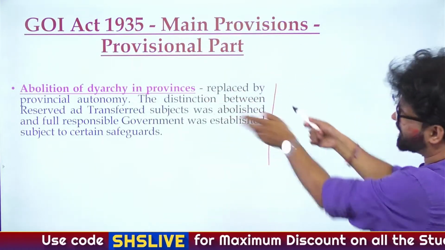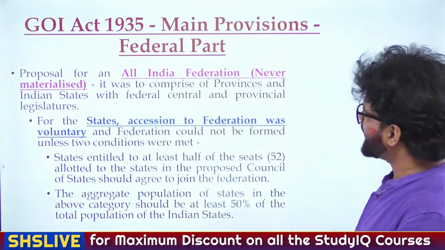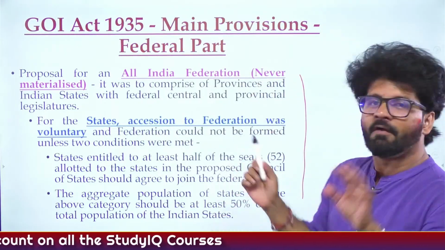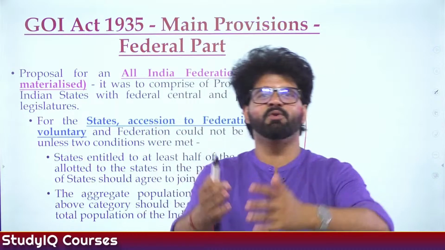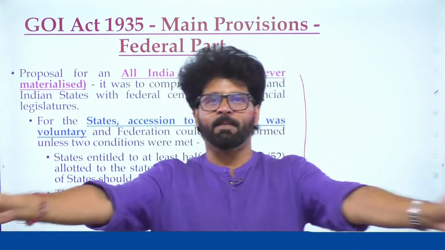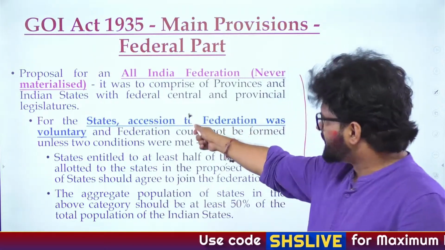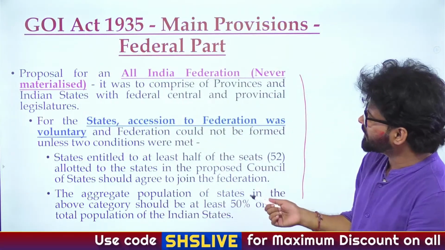Now this is the expanded version. The same thing which we have discussed 1,000 times is written here. This point is expanded in a much better manner. You can understand it. Federation part, that everyone will come together. Sabka saath, sabka vikas, sabka prayas, that means everyone will come together. But there are conditions here, on how this federation will be made.